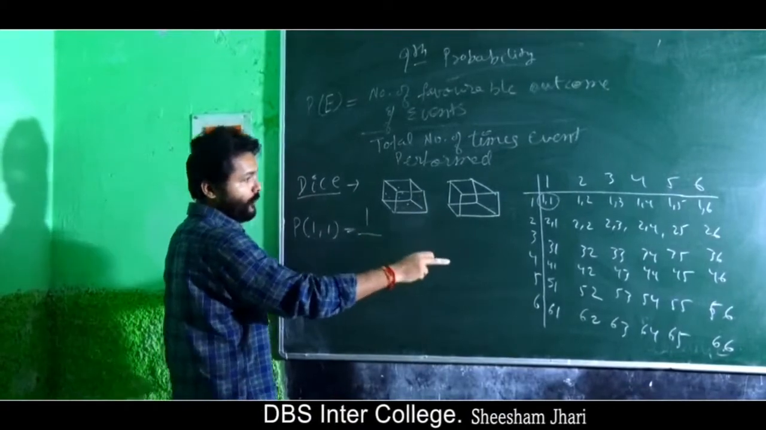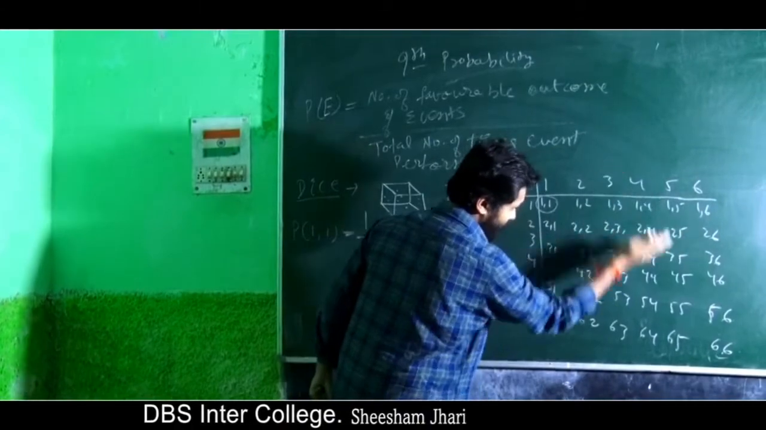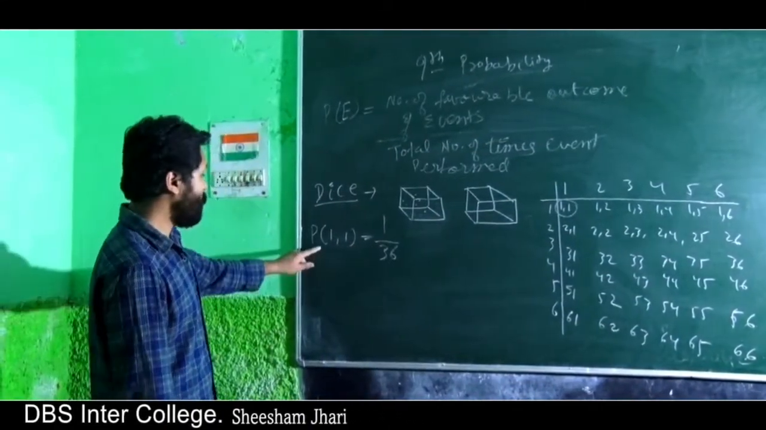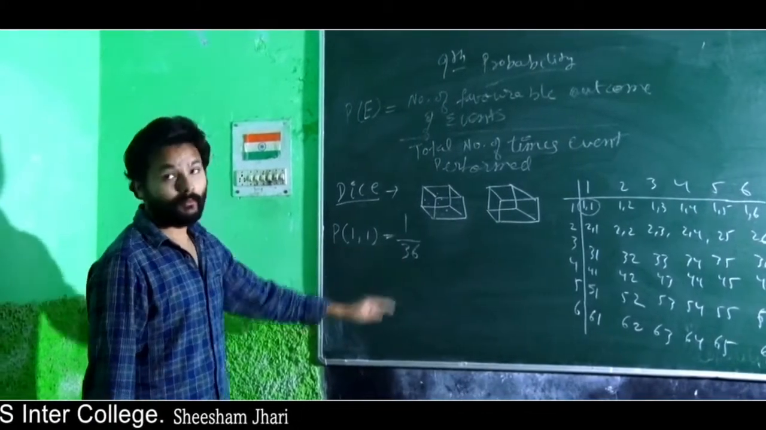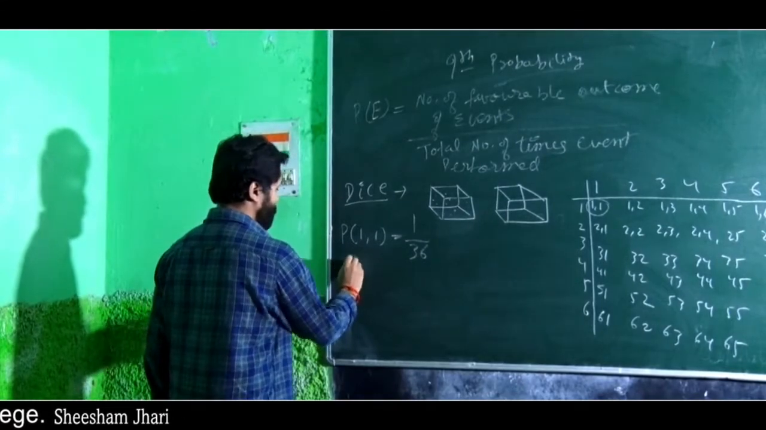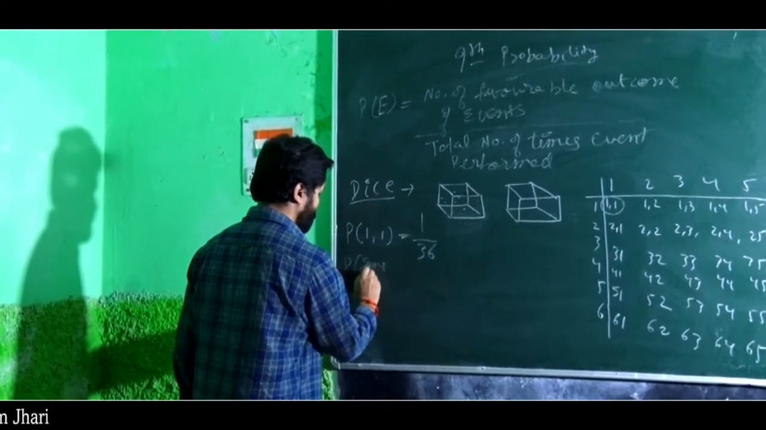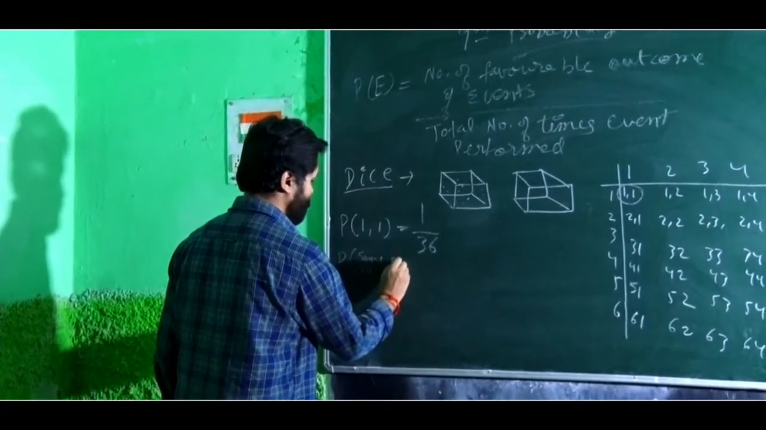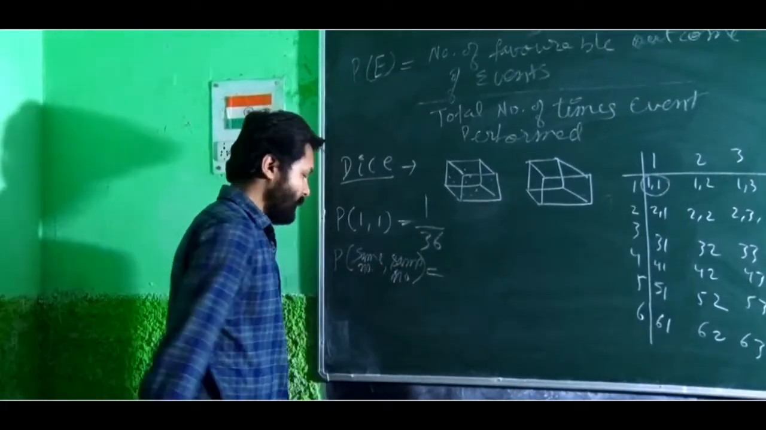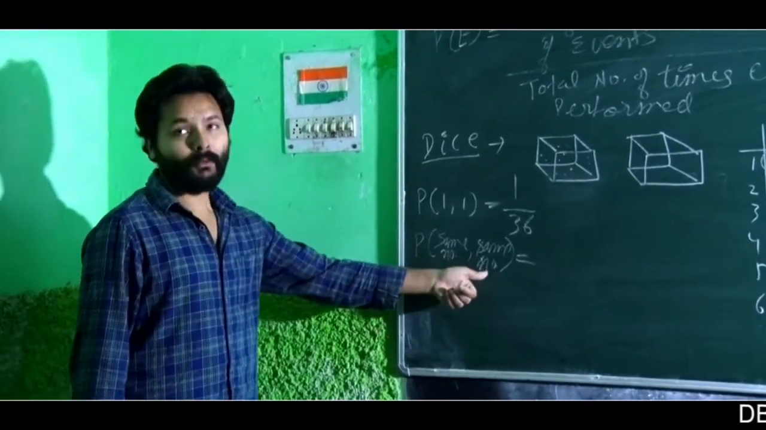And the total number of outcomes, you add 1, 2, 3, 4, 5, 6, 7, 8, 9, 10, 11, 12. Like this you add and you will get the total number as 36. So the probability of getting 1, 1 is 1 by 36. So if I say, what is the probability of getting the same number on both? Let's say I am asking what is the probability of getting the same number on both.